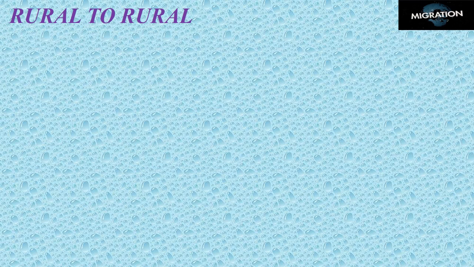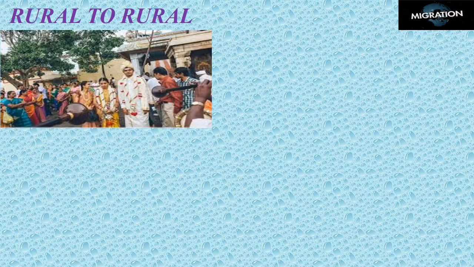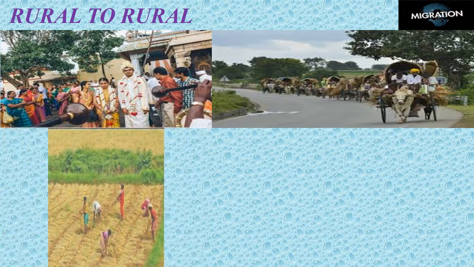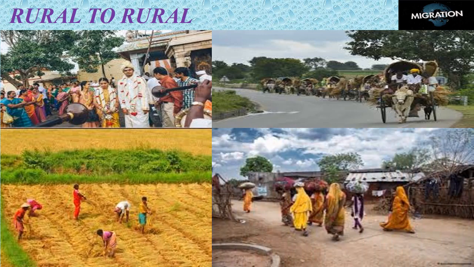Next is rural to rural migration. This type of migration takes place when people move from one rural area to another. This happens for various reasons: acquisition of property, marriage, better resources, etc. In rural India, girls usually leave their villages after marriage and go to live with their husbands in another village. Many people also leave their villages and migrate to different villages where they can buy land because the land there is more fertile.